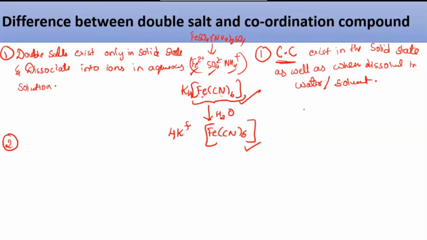Now, the second one I can say here: this double salt loses its identity in the solution. Initially they were in the solid state, but when you put them into water, they come out in the form of their ions. So they lose their identity in the solution. They are dissociating in the form of their ions. So we can write that as a second point.